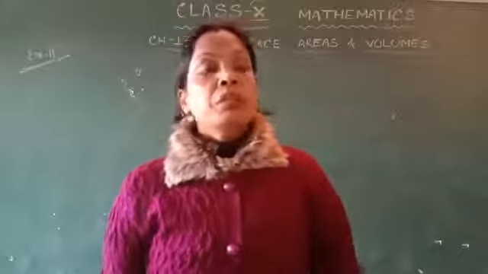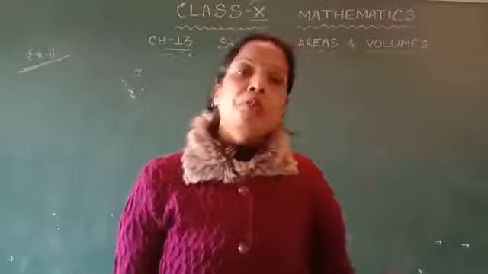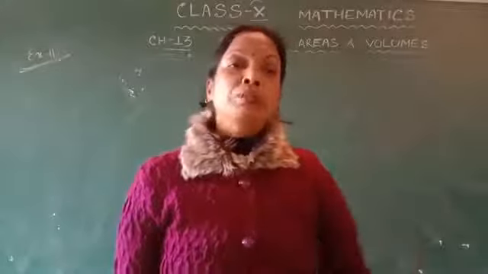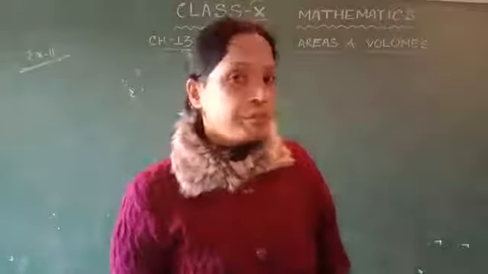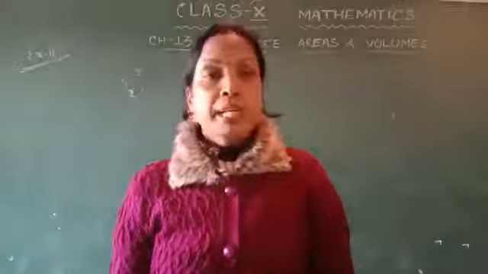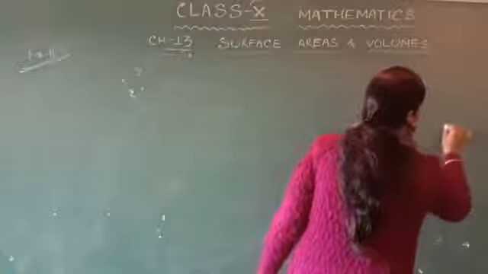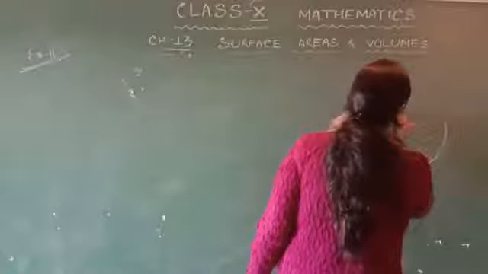According to your question, if pi is given as 22 upon 7, you can put 22 upon 7. If pi is given as 3.14, you can also put the pi value as 3.14. Then see here, a hemispherical tank full of water. Here is a hemispherical tank full of water.